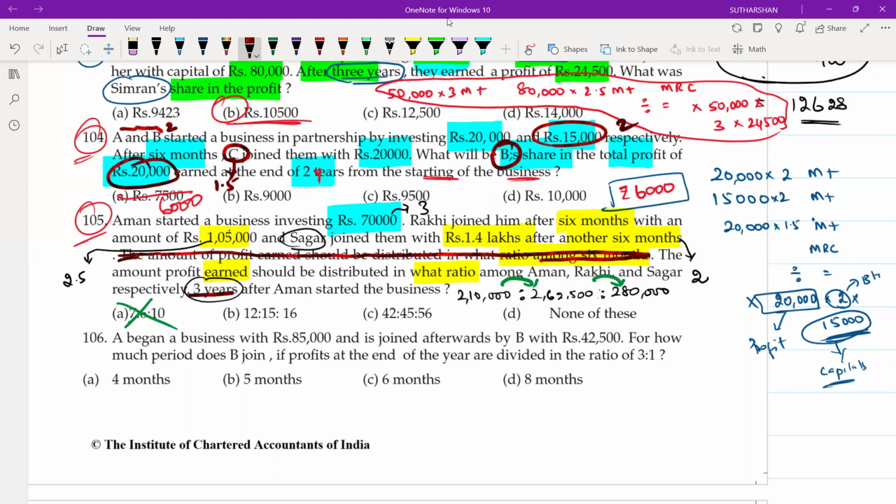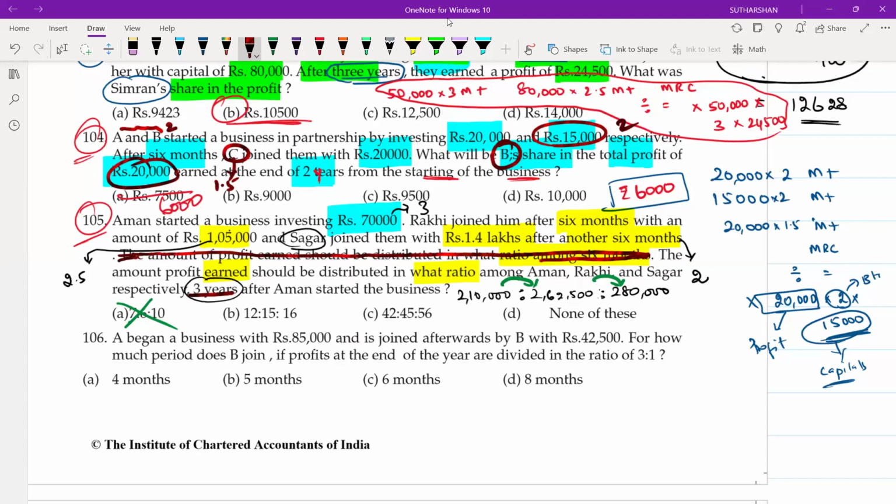First, Aman contributed only 2,10,000. Then Raki contributed 2,62,500. Then Sagar contributed 2,80,000. They are asking what is the ratio in which the profit has been distributed. If that was the case, 2,10,000 should be lesser than 2,62,500. Is it right?